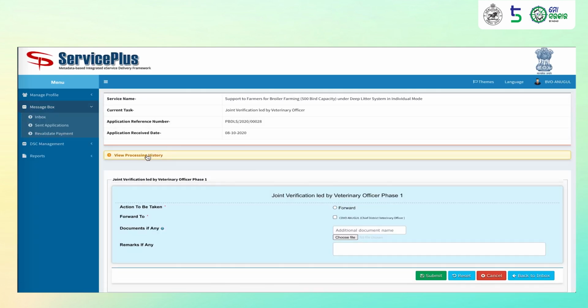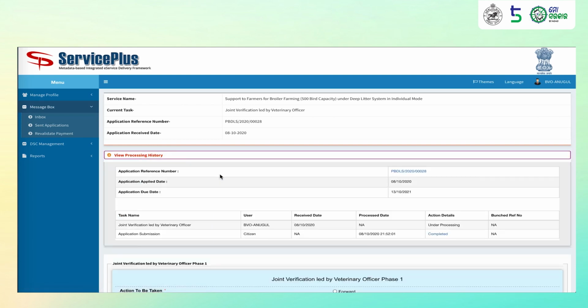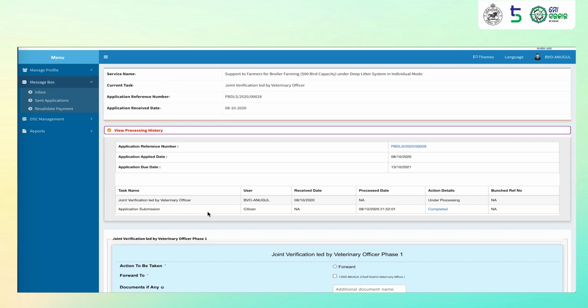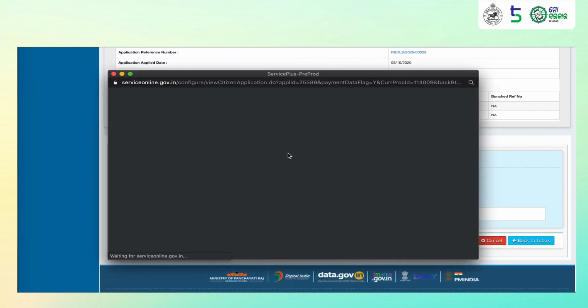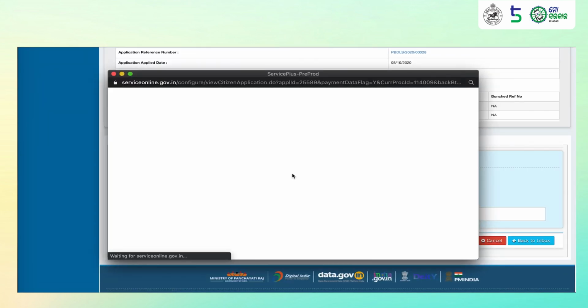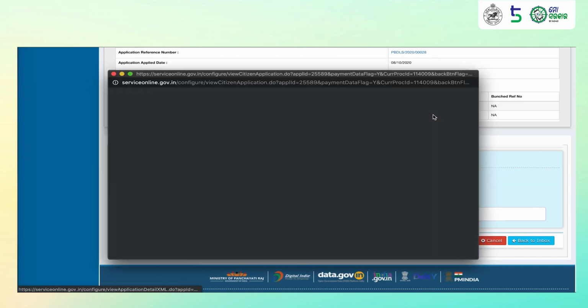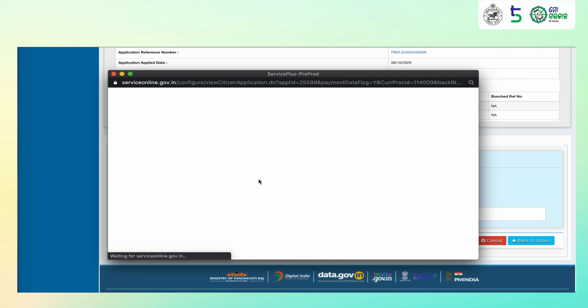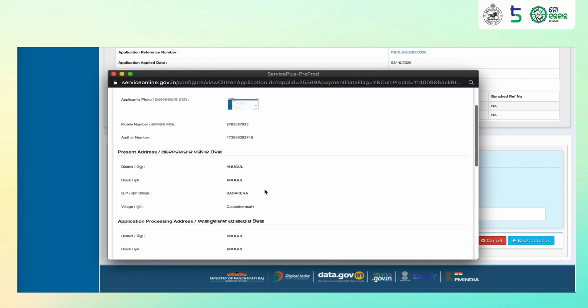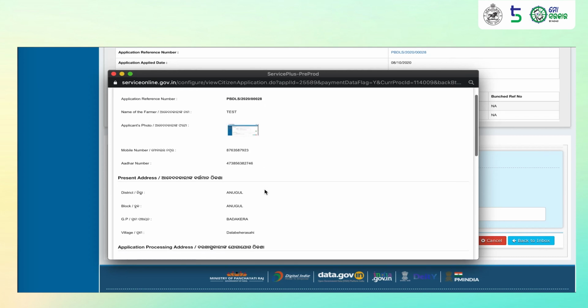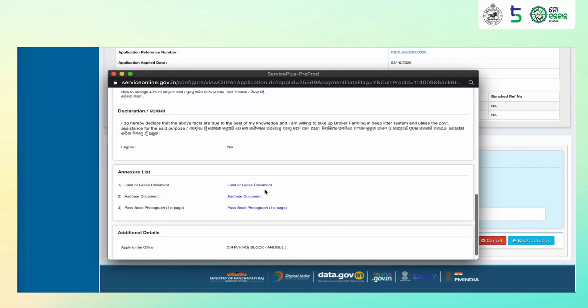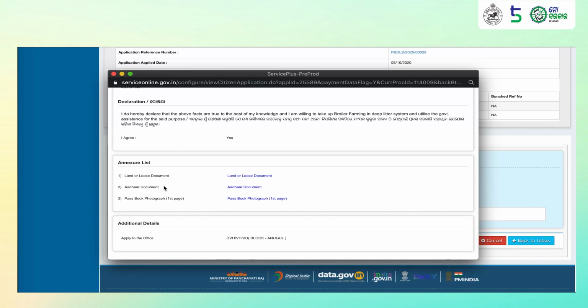You can see the processing history of this application under View Processing History. You can see that the applicant had submitted his application. You can view his application form. You can view the different details that had been filled by the applicant. You can view the different documents that have been attached by the applicant.